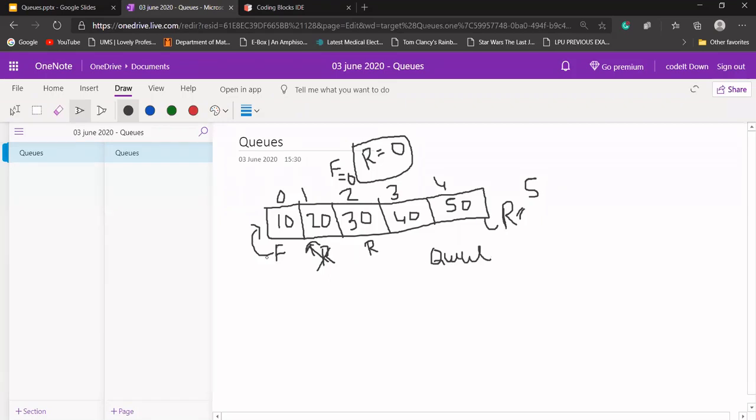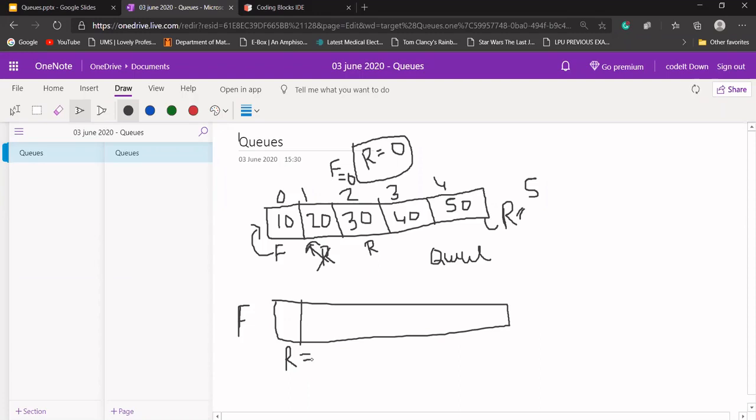If I want to check for is empty, let's say in the starting, R and F are pointing to 0 if no element is present in our queue. If we want to check whether our queue is empty or not, we can say R is equal to 0. If it's true, it should return a true value. Yes, our queue is empty.